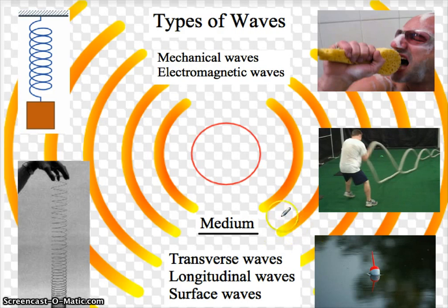And all of these waves that require a medium are called mechanical waves. Mechanical waves require some kind of medium, like the air, the water, the earth, to go through. Now there is one kind of wave that does not require a medium. You probably guessed what it was since it's right here. Electromagnetic waves do not require a medium.